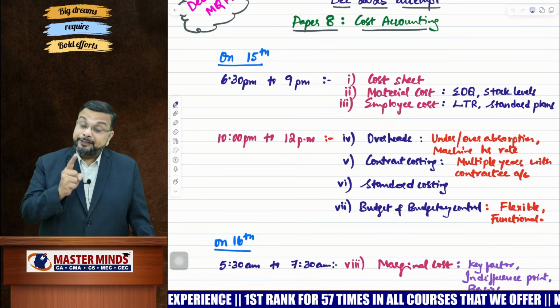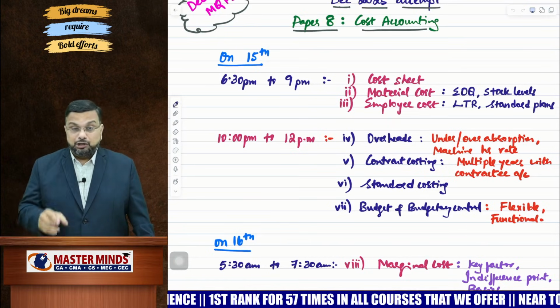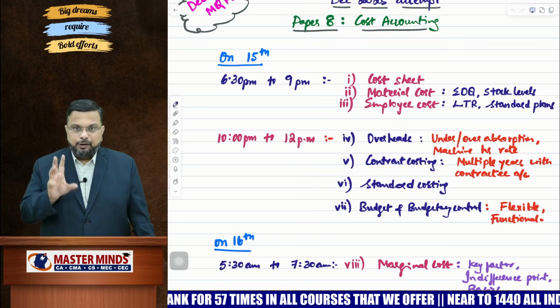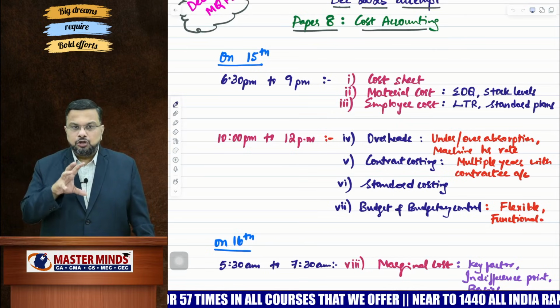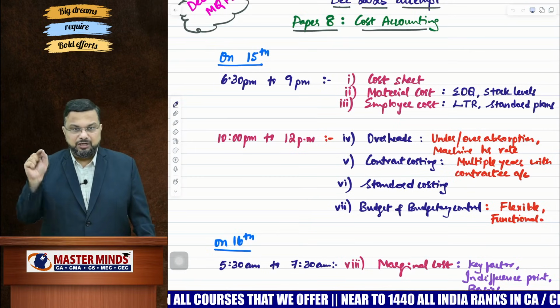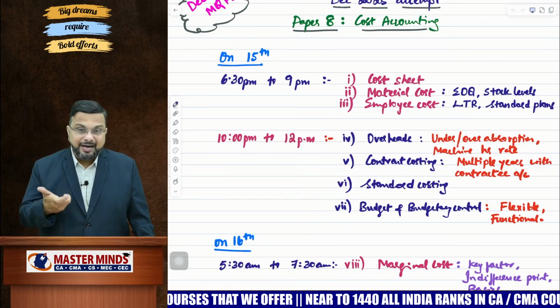Contract costing is very, very important. You can't imagine a question paper without cost sheet and contract costing. When it comes to contract costing, focus on those problems where you have multiple year information, year 1, year 2, year 3, as well as how to prepare the contractee account.